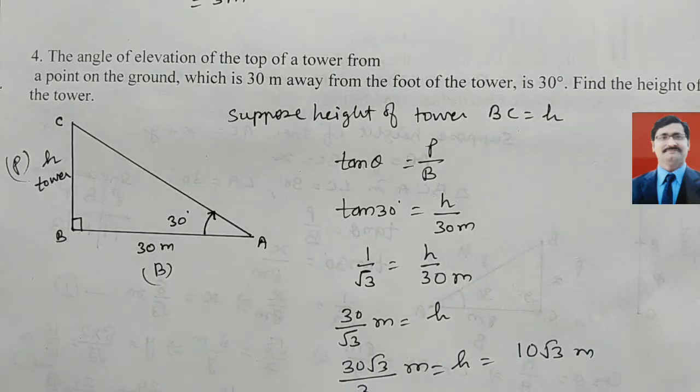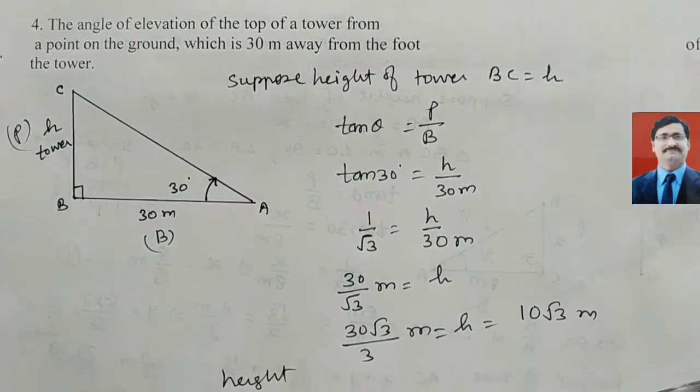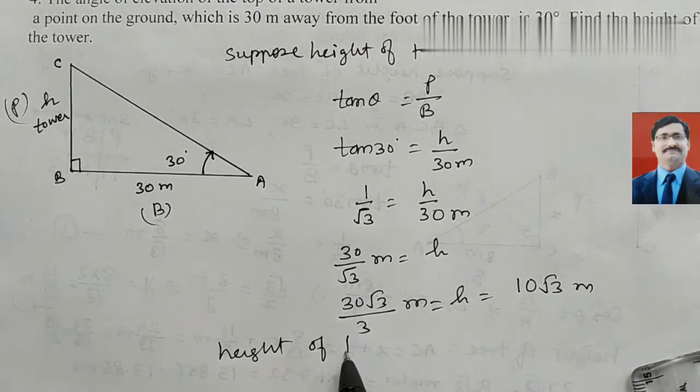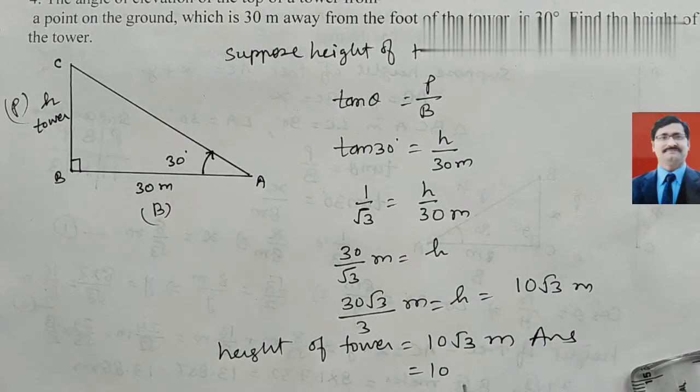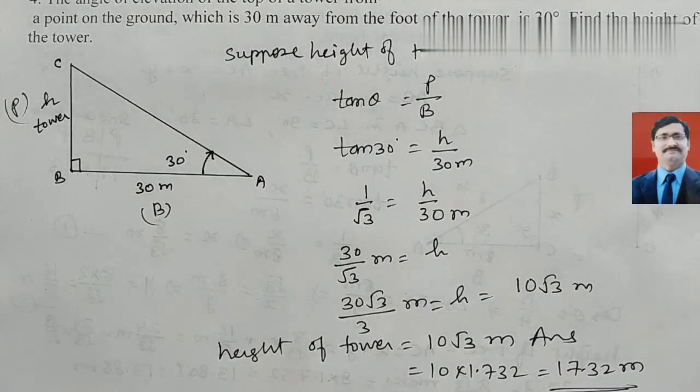So you can write height of the tower equals 10 root 3 meter. Or you can write 10 into 1.732, that is the value of root 3, then you get 17.32 meter. So you can write any answer, both are correct.